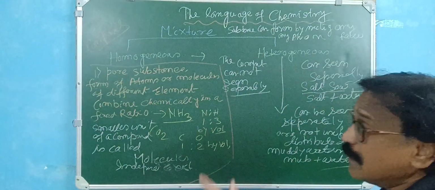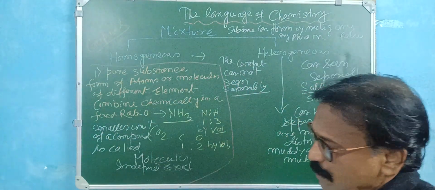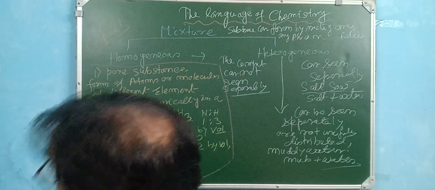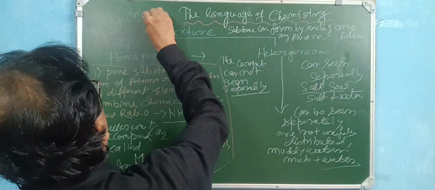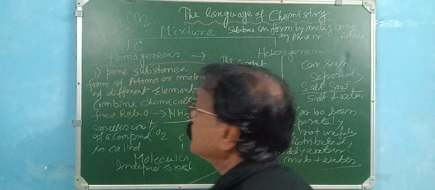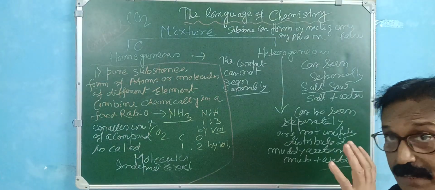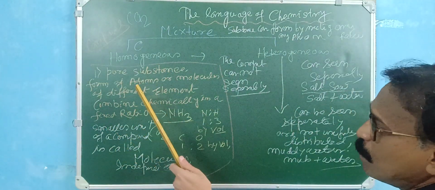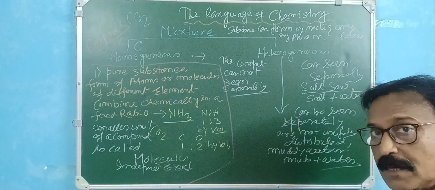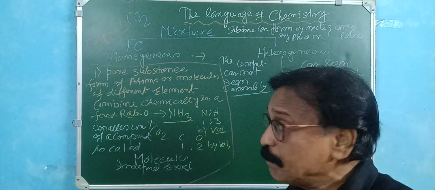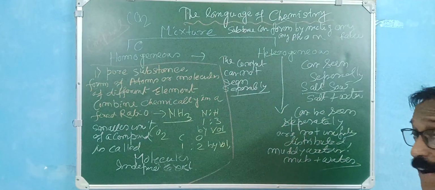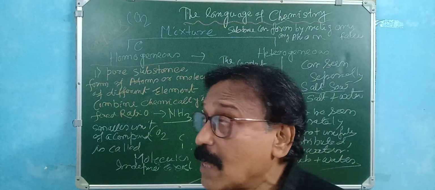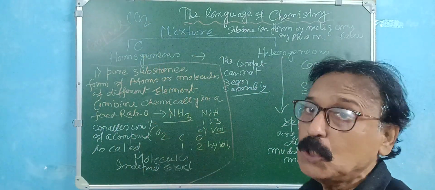A compound is a pure substance. What actually is a compound? Suppose CO2 is a compound and carbon is an element. A compound is a pure substance formed by atoms or molecules of different types, but combined chemically. This is very important in the case of a compound. Here is carbon dioxide, CO2.